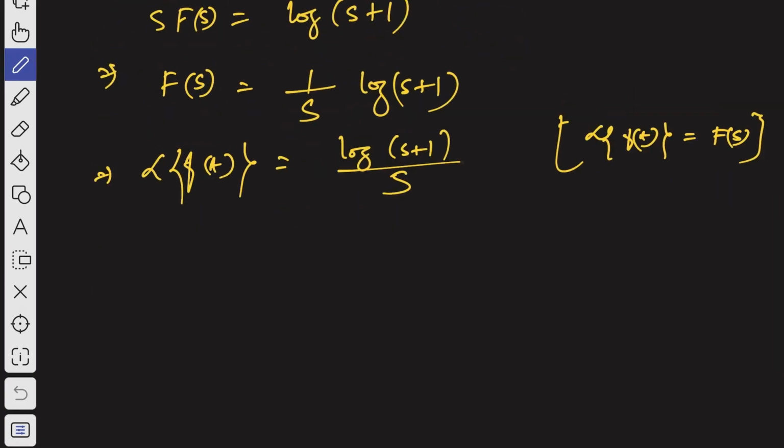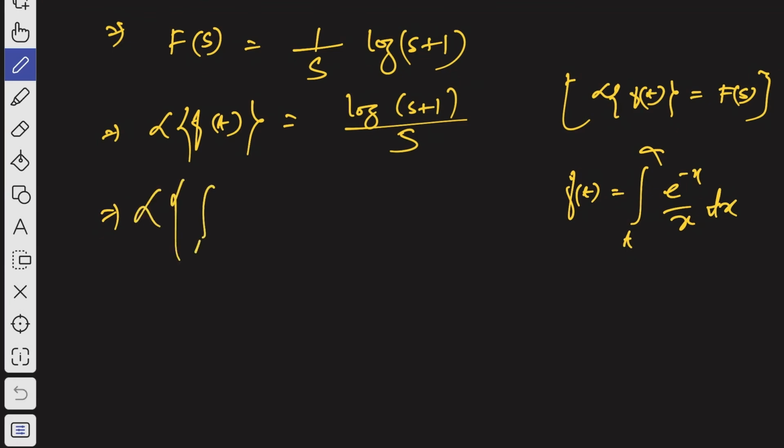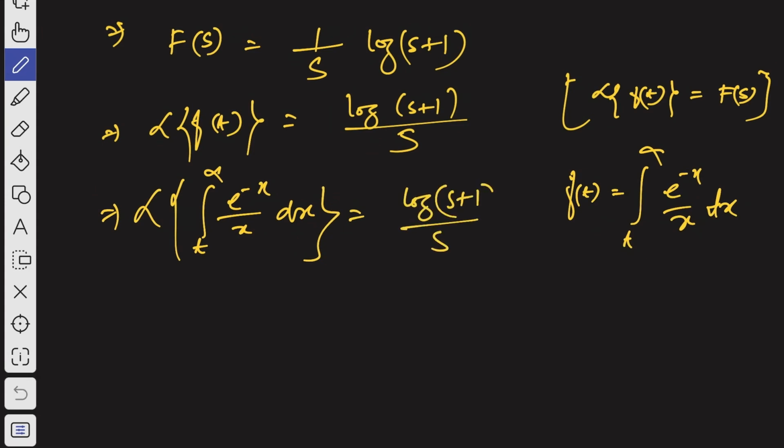And we have already considered that f of t is the integration from t to infinity of e to the power minus x by x dx, the exponential integral function, right? So the Laplace transform of that is log of s plus 1 by s. So that's how we can prove it. So hope you have understood this.